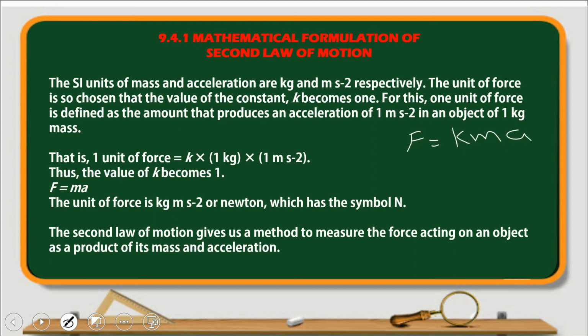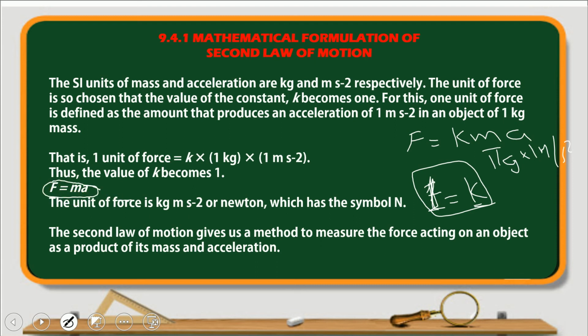Now we consider a mass of 1 kg producing an acceleration of 1 meter per second square. In this case F will also be 1, understand? So K is equal to 1. If K is equal to 1, then F is equal to what?